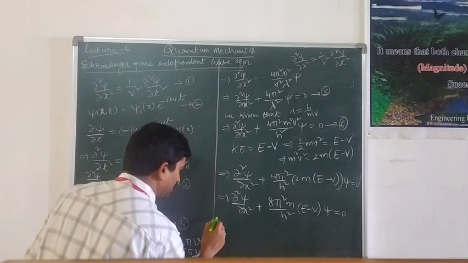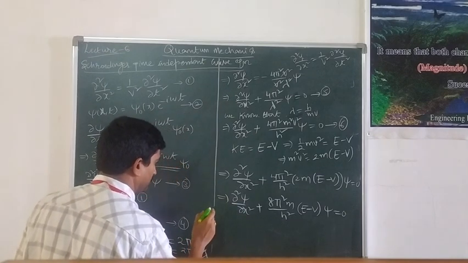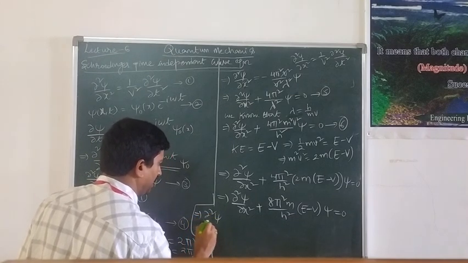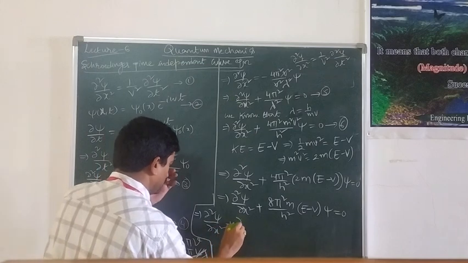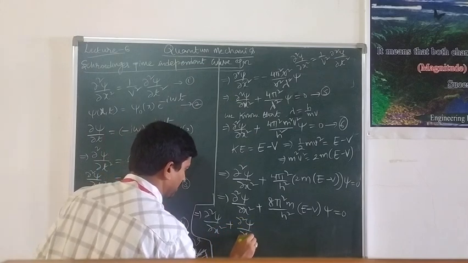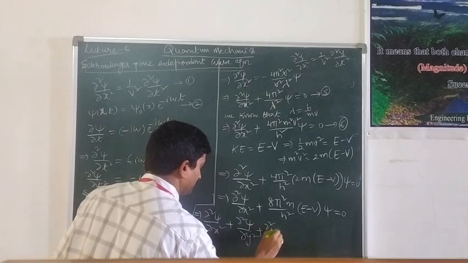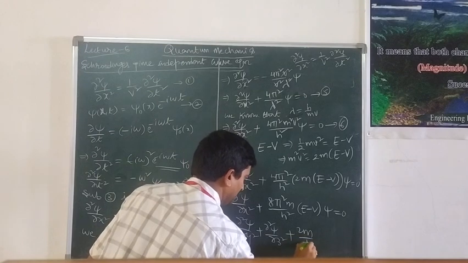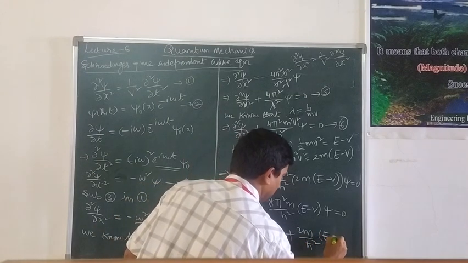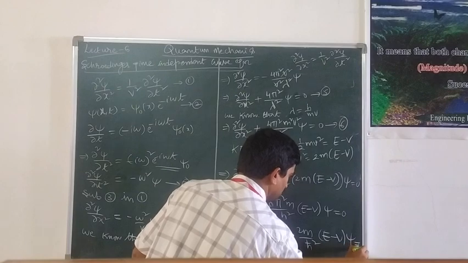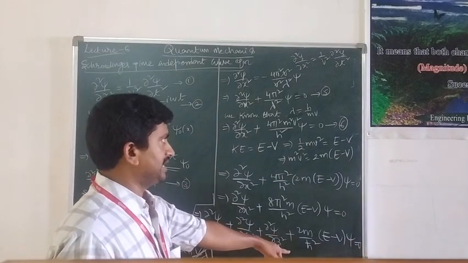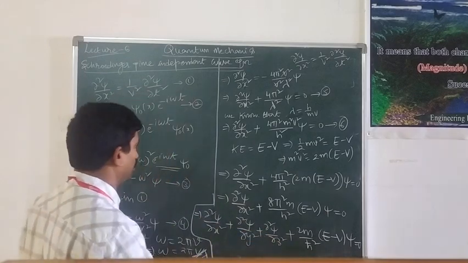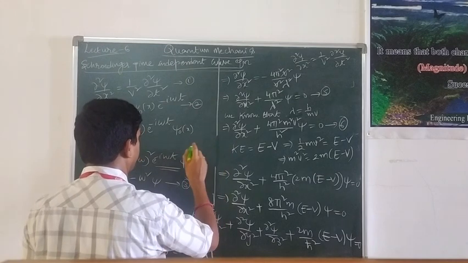Now I am going to write this same equation in 3 dimensions. In 3D it is dou square psi by dou x square plus dou square psi by dou y square plus dou square psi by dou z square plus 2m by h cross square into E minus V into psi is equal to 0. Here, in quantum mechanics we have a notation: h cross is equal to h by 2 pi.